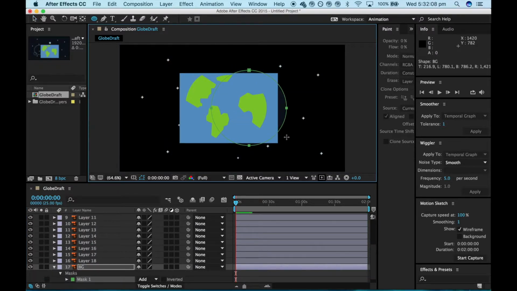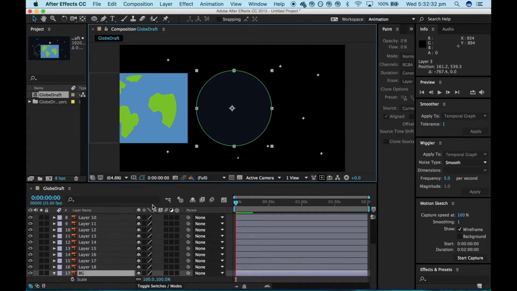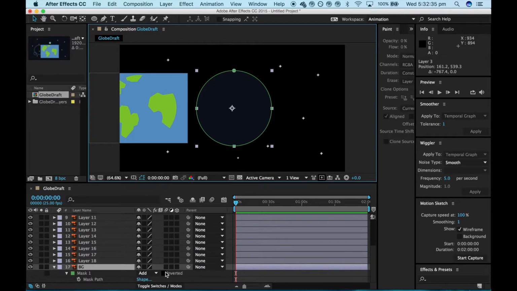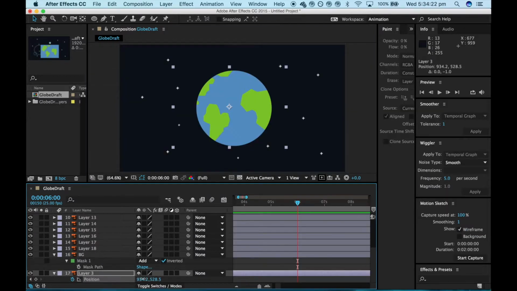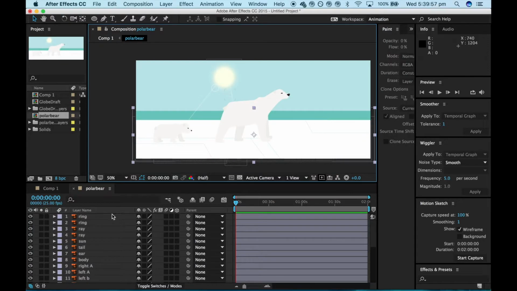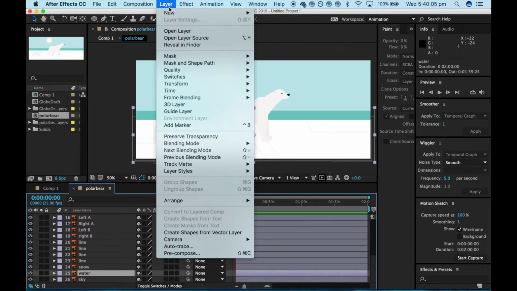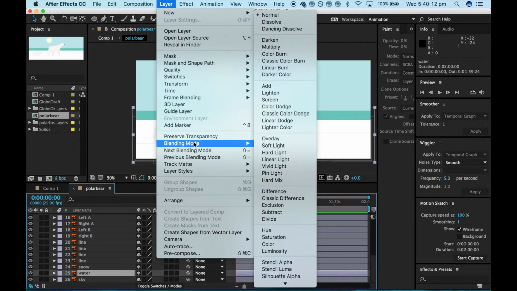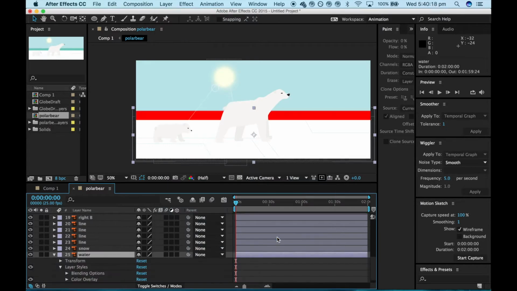In After Effects, masking was also used to hide certain parts of the layer. I would usually keyframe 2 sections on the timeline. I would also do some color correcting on certain layers.